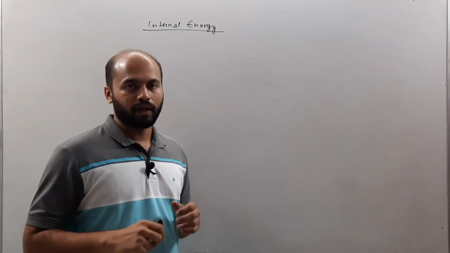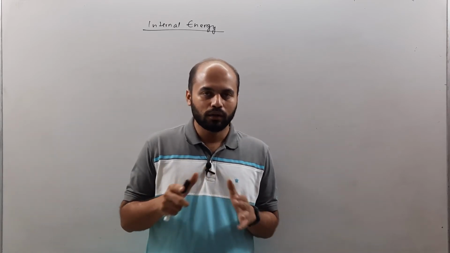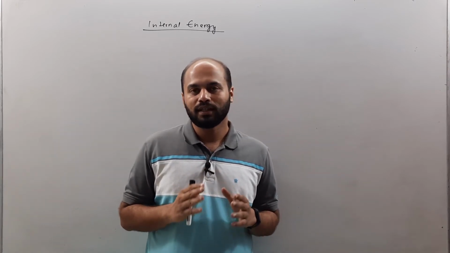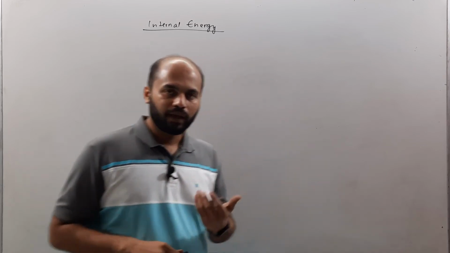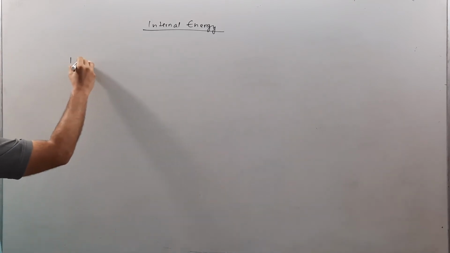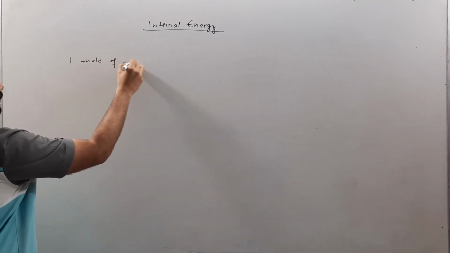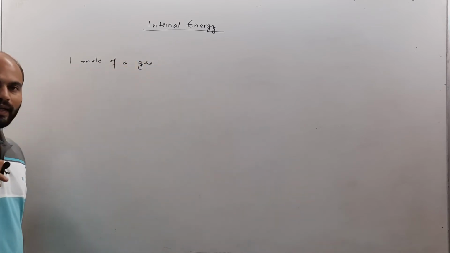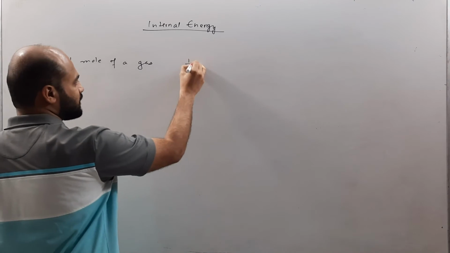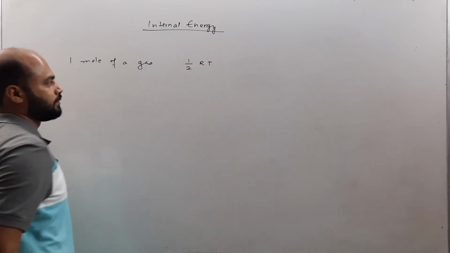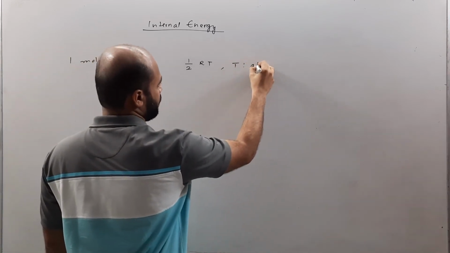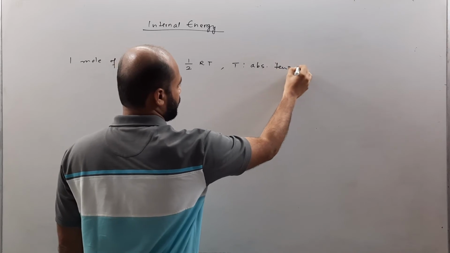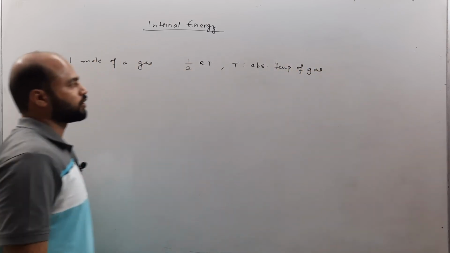Now when we talk about the internal energy of an ideal gas, it is ideal in all respects. So internal energy is equally distributed among all the degrees of freedom. Now if we consider 1 mole of a certain gas, then for 1 degree of freedom, the amount of energy distributed is half RT, where T is the absolute temperature of the gas.